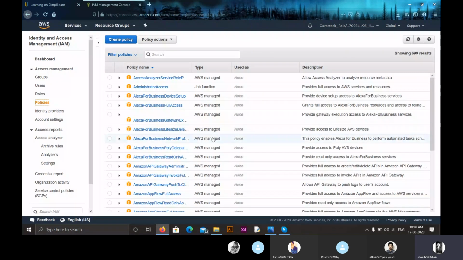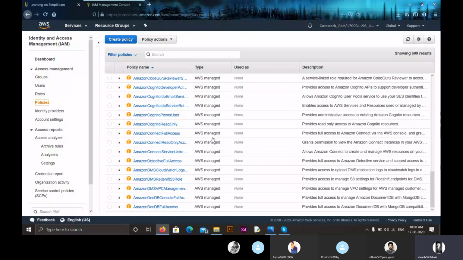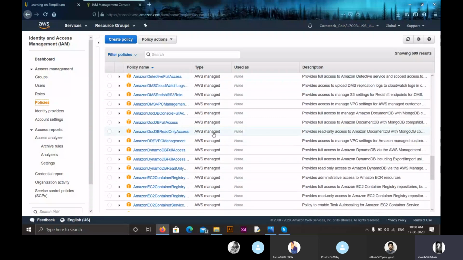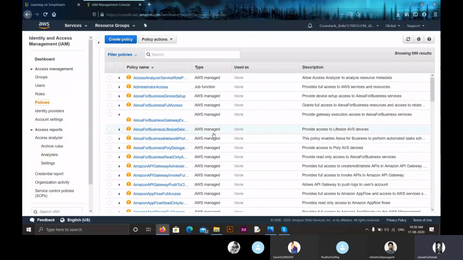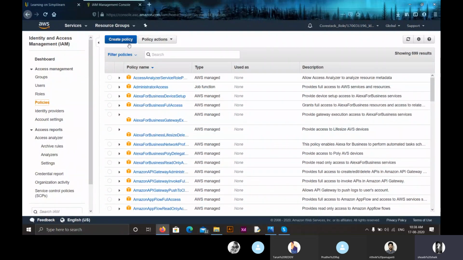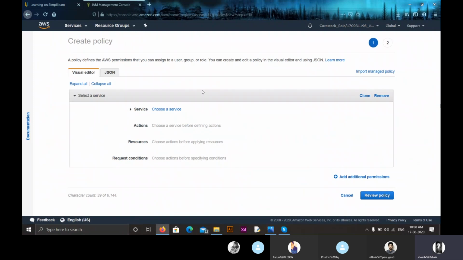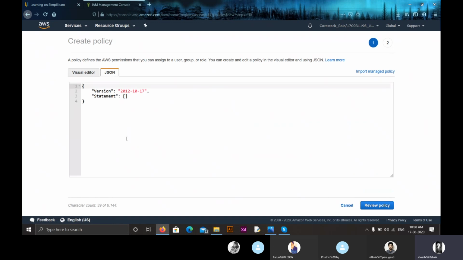First, what will be shown are the 200 predefined policies. If you want something that is predefined, then you can select from this, but let us create a new policy. For that, you have to click on create policy. By clicking on create policy, there are two options for creating a policy. One is JSON, where you have to code your permissions, and by clicking on create, you can create a policy.